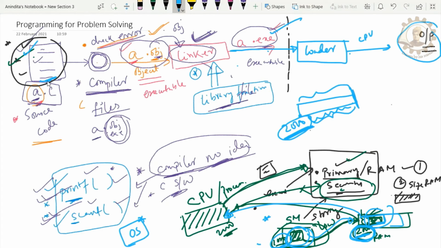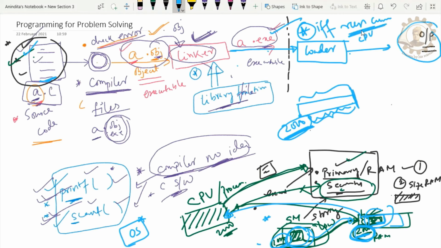So what is the step? Load the source code into the secondary memory, and from secondary memory it will be shifted to the RAM when the run command is executed. Please make a note here: this loader will perform its activity if and only if you write the run command.